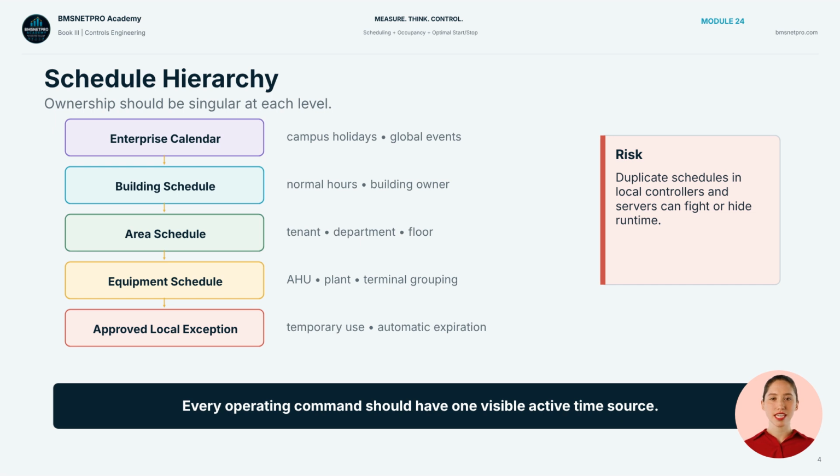A good hierarchy may include enterprise calendar, building schedule, area schedule, equipment schedule, and approved local exceptions. The hierarchy is not the same for every site, but ownership must be clear. If both the server and the controller own the same schedule without a defined relationship, the building can run unexpectedly or fail to run when needed.